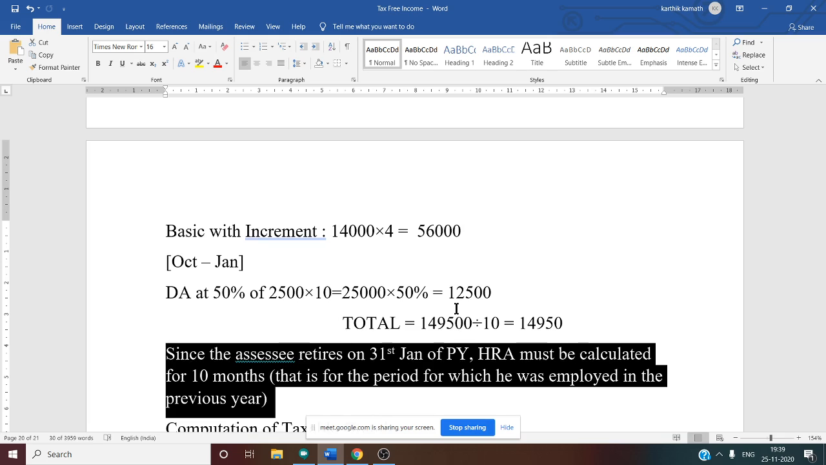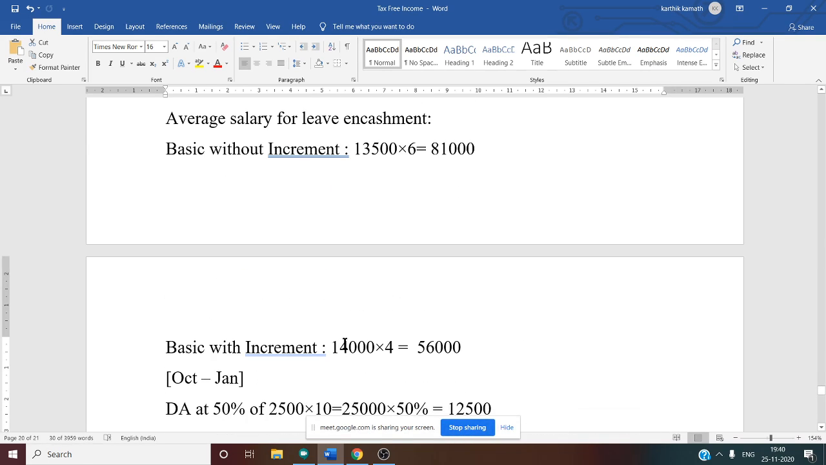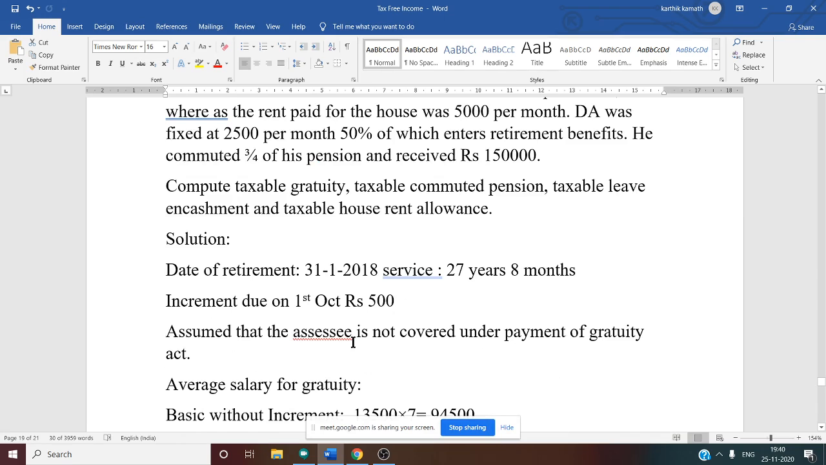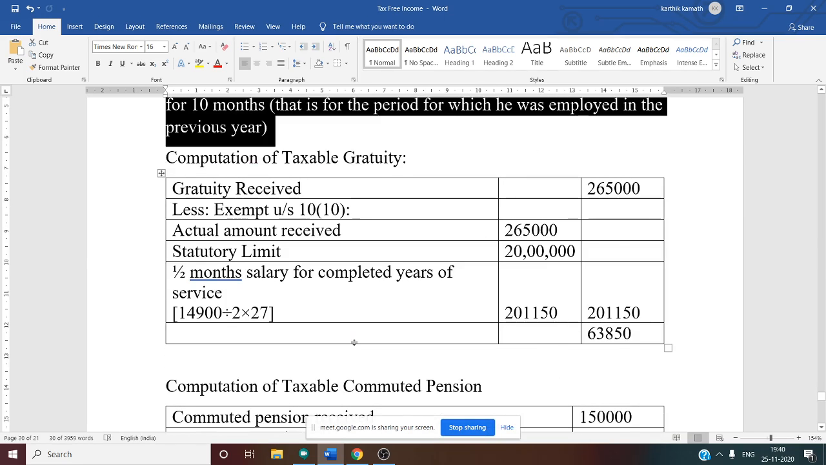Relevant period here means the period in which the SSC stays in the rented house. After the retirement, he won't stay in the rented house; of course, he will move on to his own house. That is why we have to do only the 10 month calculation, for the period for which he was employed in the previous year. So all these working notes we have to do first before solving the problem. Now one by one we can do the format.